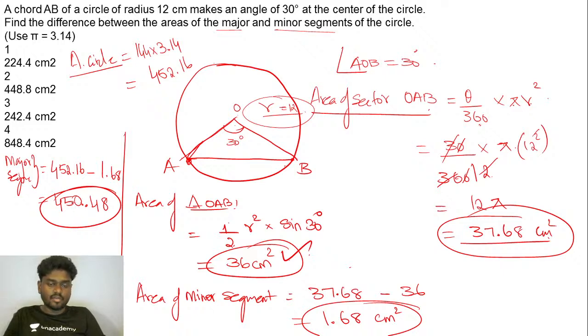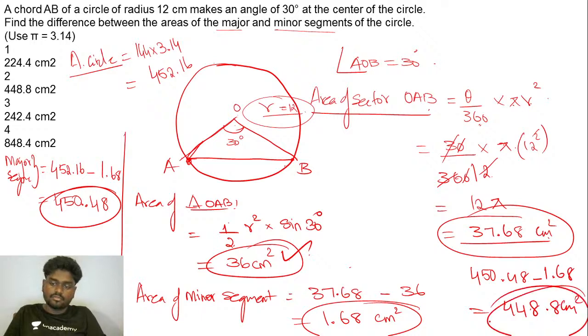If you really want to find what is the difference, that is 450.48 minus 1.68. If you do that, you'll be getting exactly 448.8 centimeters square. So the difference is option 2. 448.8 centimeters square is actually the difference between the major and minor segments of the circle. Okay.